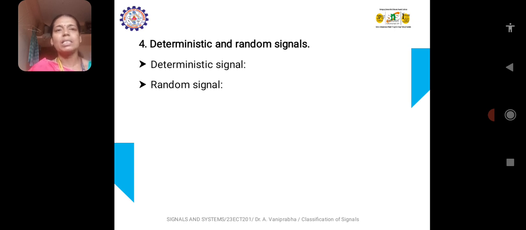Random signals have a great level of uncertainty. We can't predict them before they actually occur. For example, noise. We can't predict whether the noise signal will appear at this moment or later or at a particular time. So these are suitable examples for deterministic signal and random signal.